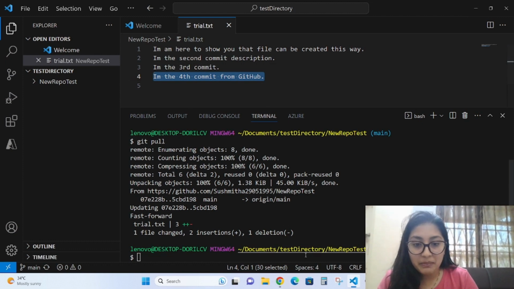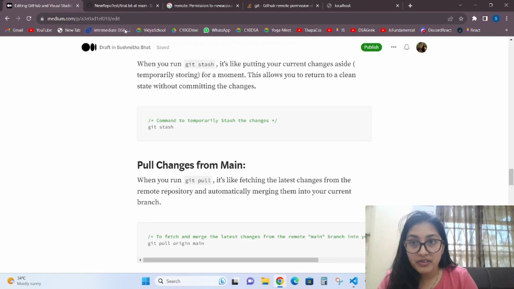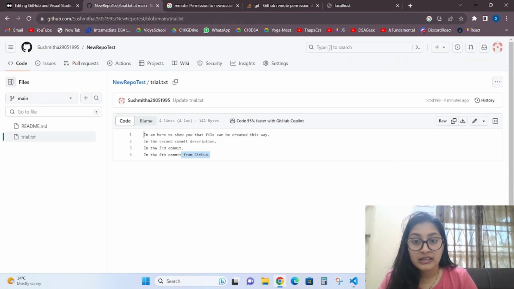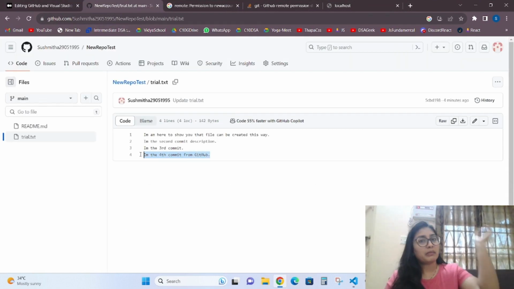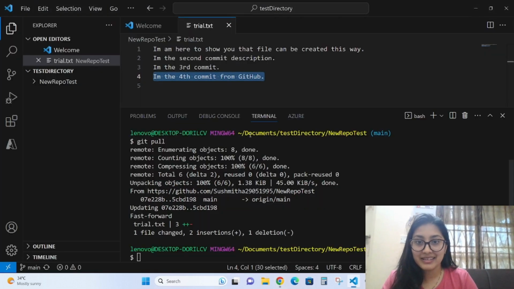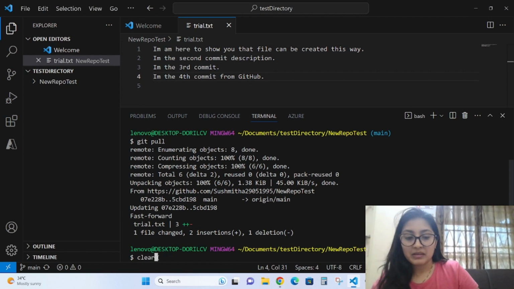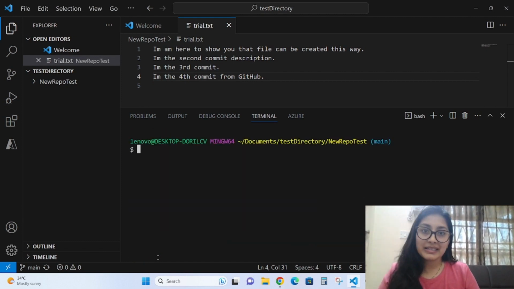Somebody else has committed this code. You have taken others' code also into your local system. Okay, great, right? I'm talking so much about merge conflict and I'm not getting a merge conflict.